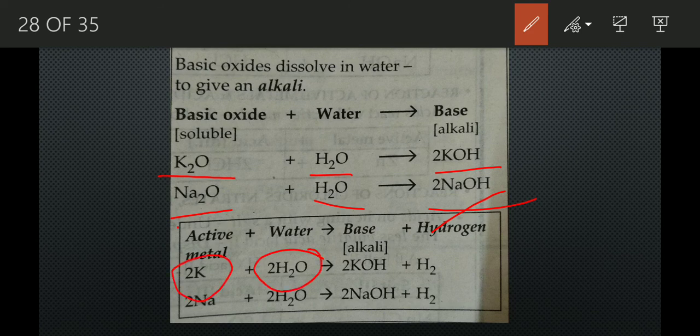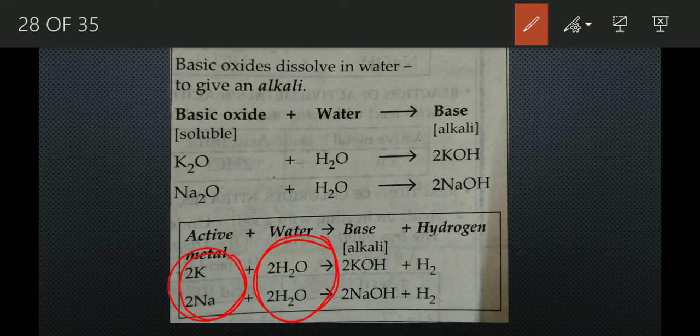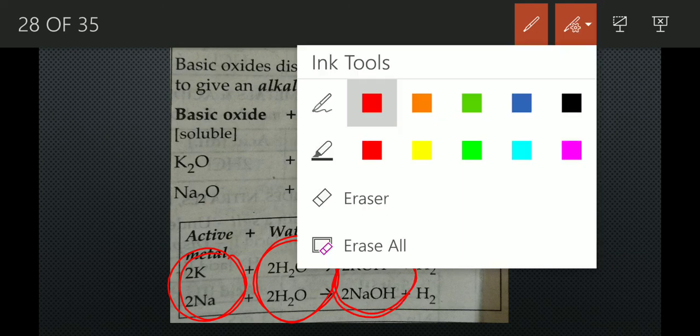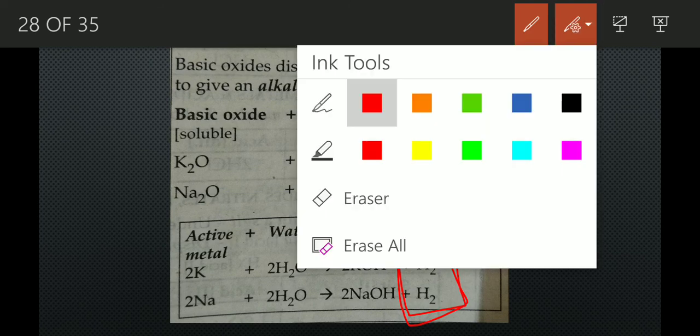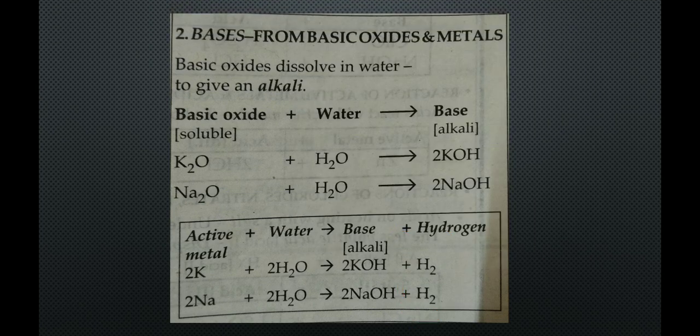And when an active metal reacts with water, it produces a base, but at that time it liberates hydrogen. See, when an active metal like potassium or sodium reacts with water, it also produces potassium hydroxide and sodium hydroxide respectively, but see, there is a liberation of hydrogen. Okay, so this is how bases are prepared.